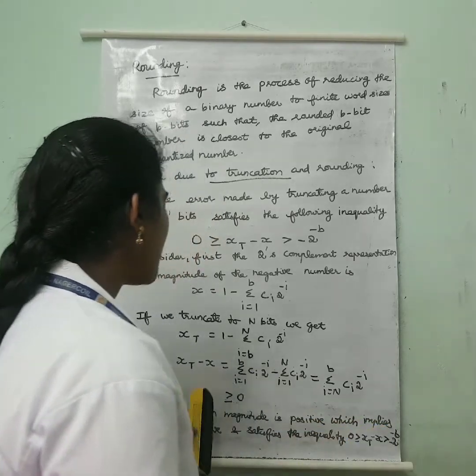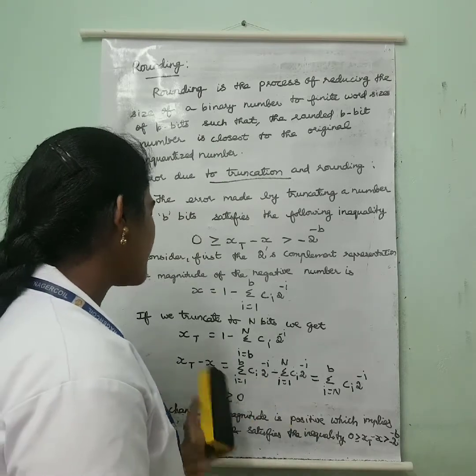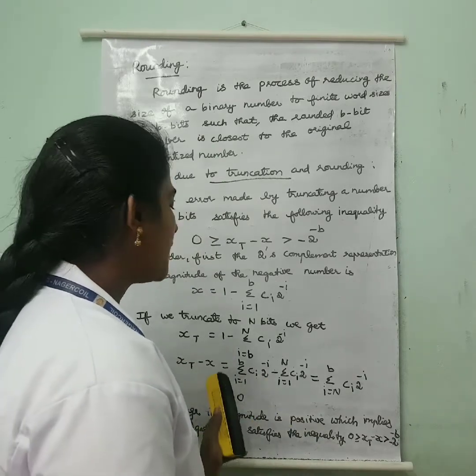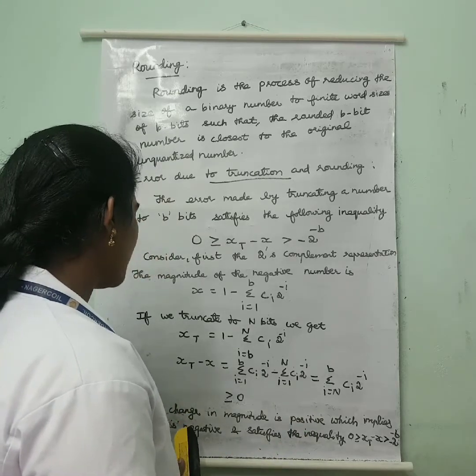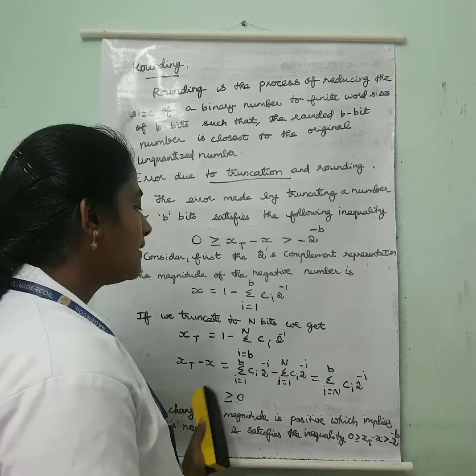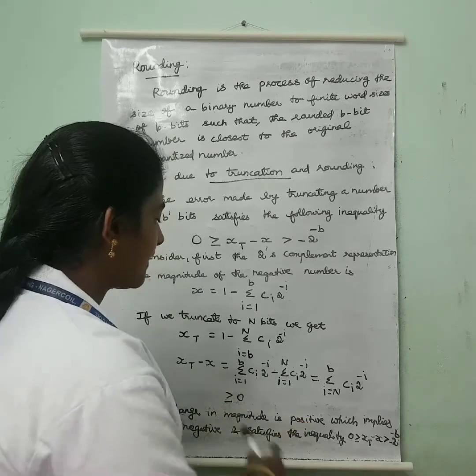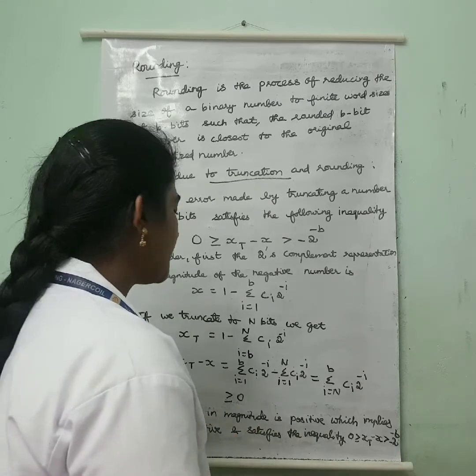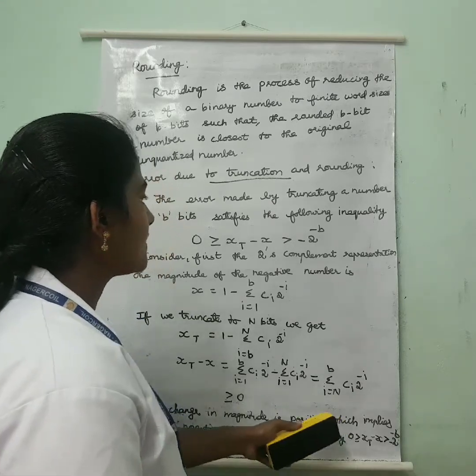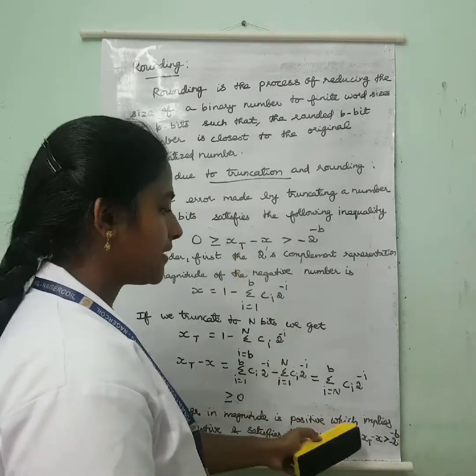When the magnitude is positive, the error is negative. Similarly, when the magnitude is negative, the error is positive. Here the magnitude is positive, so the error is negative and it satisfies the given inequality.